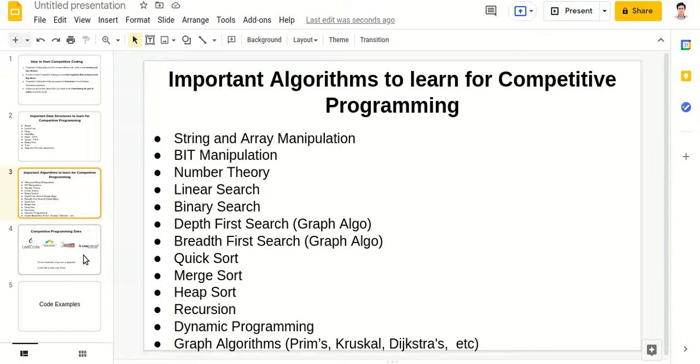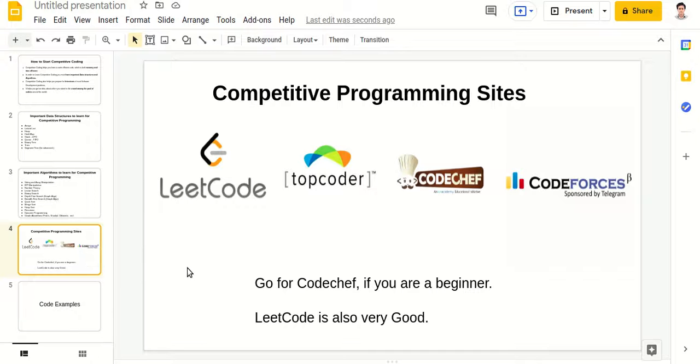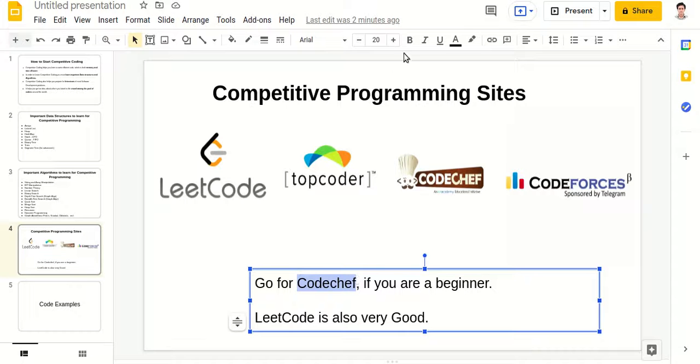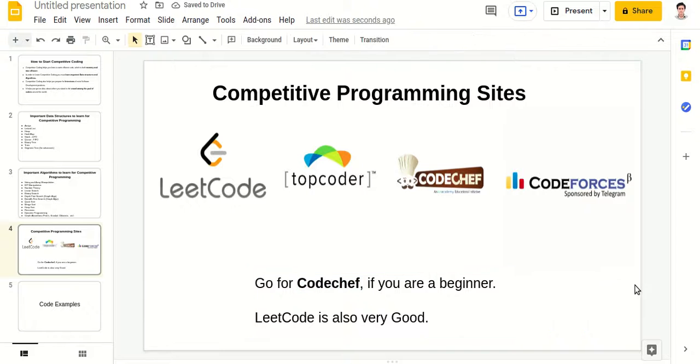Okay. Now let's check out some competitive programming sites. There is LeetCode, TopCoder, CodeChef, Codeforces, HackerRank also. So there are a lot of competitive programming sites where you can go and do competitive coding. If you are a beginner, I would suggest you go for CodeChef, because in CodeChef you get the solutions very easily. Editorials are there, and a lot of other people's solutions you can find easily. And LeetCode is also very good. In LeetCode you will find very good problems.